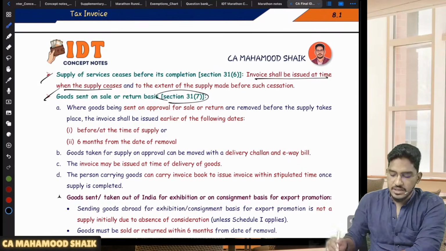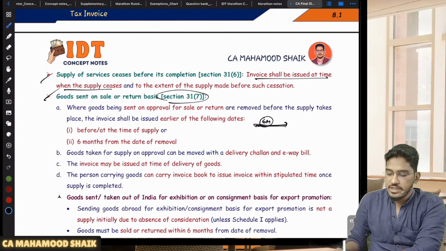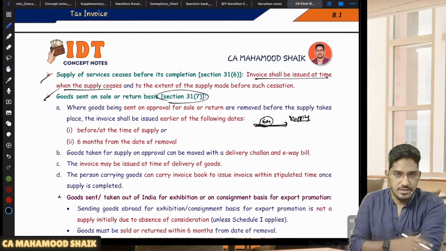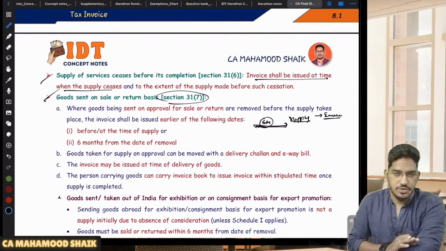They say that in case of goods being sent on sale or return or approval basis, the department will give you maximum 6 months of time. So from the date of removal, maximum 6 months of time will be given to you. If within 6 months supply happens, if the recipient has accepted and the supply has taken place, on or before that supply, you have to issue the invoice.